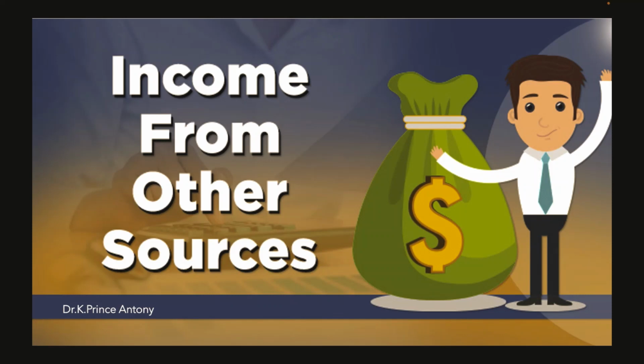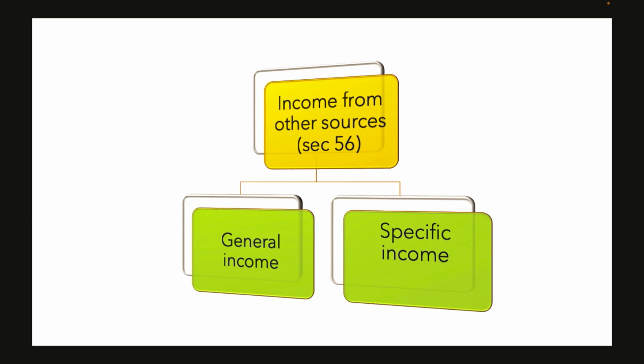So in this session we are going to see the fifth and residuary head of income, which is income from other sources. Every income which does not specifically fall under any of the other heads, namely salaries, house property, business or profession, and capital gain, and certain specified incomes which will be included in this head. So income from other sources is covered under section 56 and it has got two types of income. One is general income and another one is specific income.